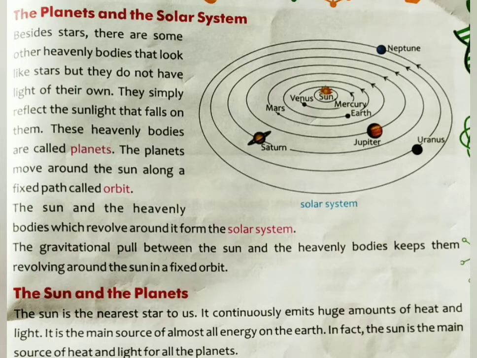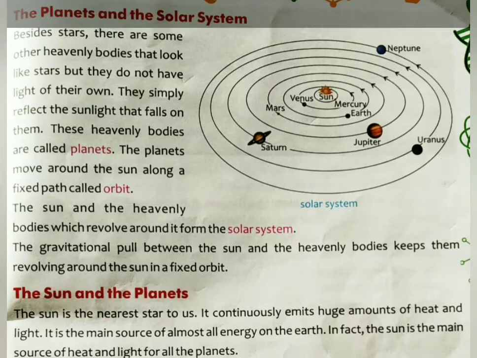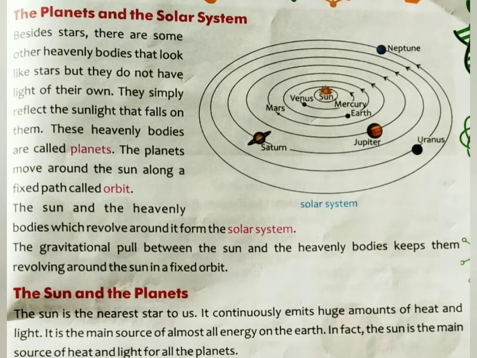बच्चों, if a heavenly body present in space has its own light, it is known as a star. Just like the sun, the sun has its own light, so the sun is a star. And in the night we see so many twinkling stars, because they have their own light. All right. But if we talk about all these 8 planets, they don't have their own light. They are heavenly bodies, but they simply reflect the sunlight that falls on them.